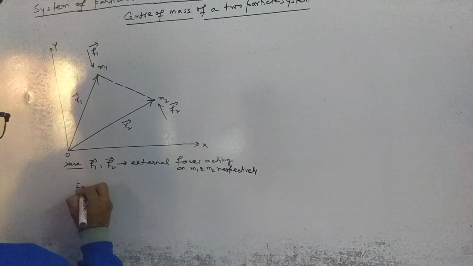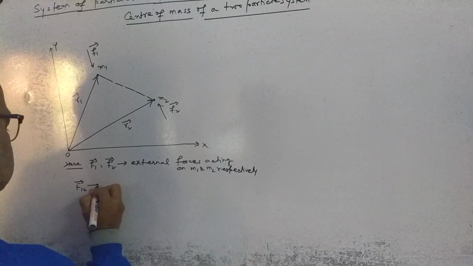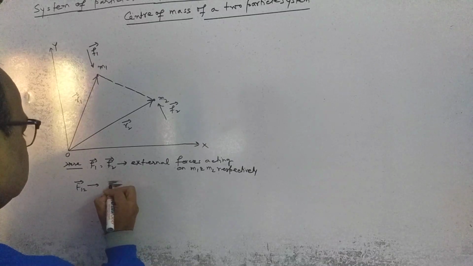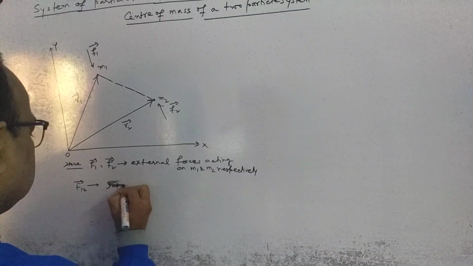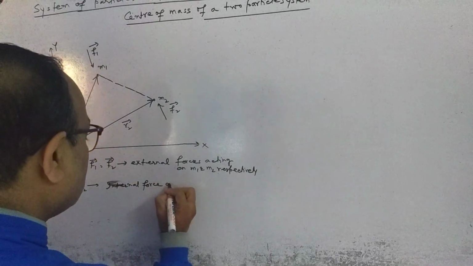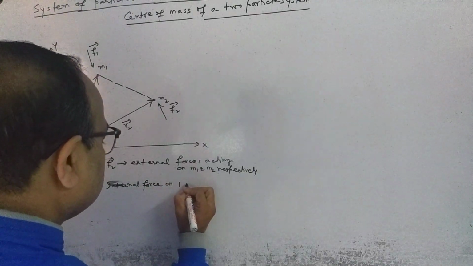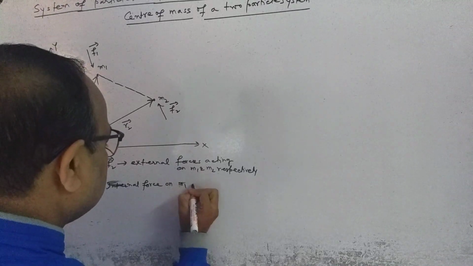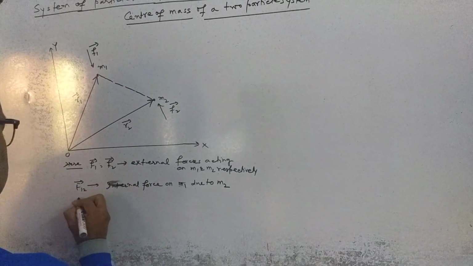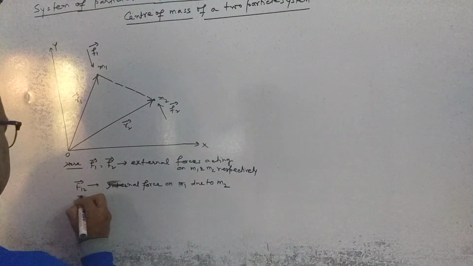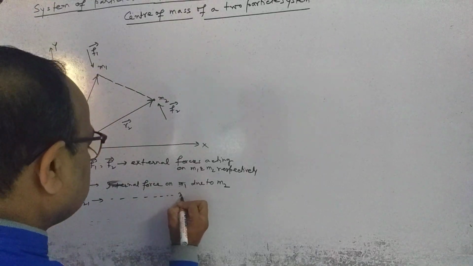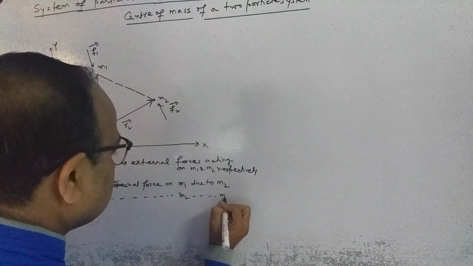Moreover, F12 vector is the force, I write here, internal force on M1 due to M2, and F21 vector will definitely be the internal force on M2 due to M1.